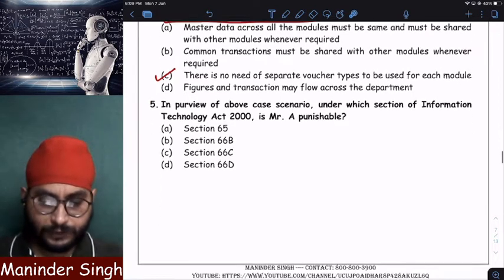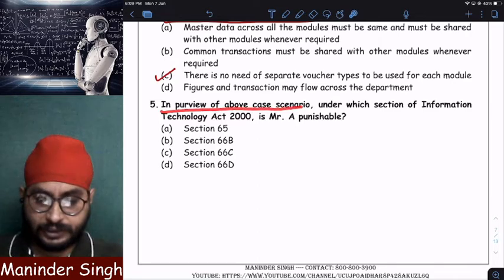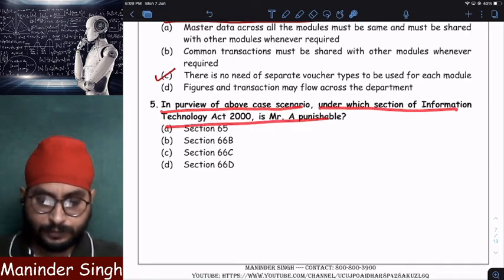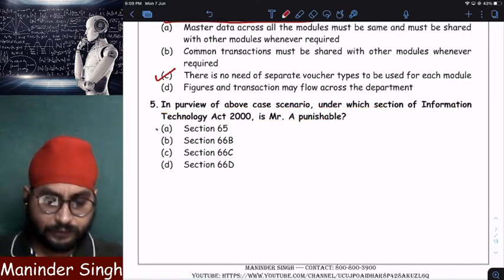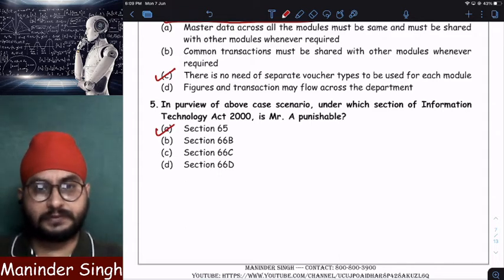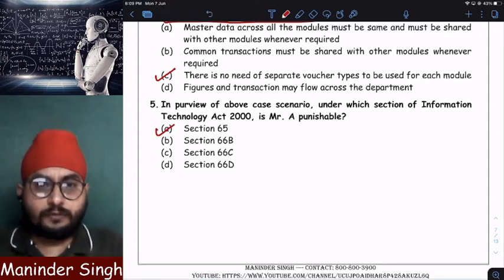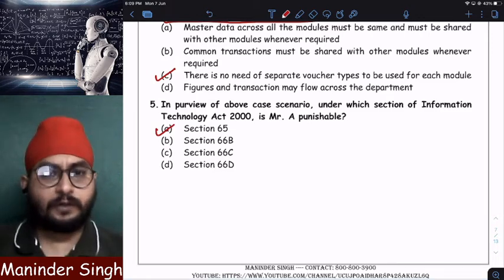And next, question number 5. In the purview of the above case scenario, under which section of the IT Act will Mr. A be punishable? Mr. A will be punishable under section 65. Clear? Computer related offenses for web defacement.